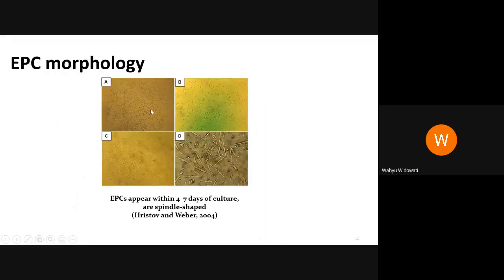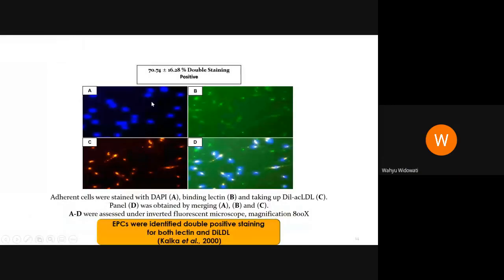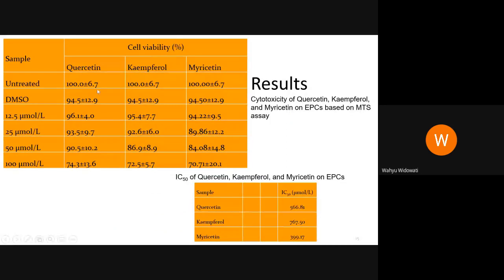Thank you. This is the EPC morphology, and then the results, and then the EPC cell viability. We have one minute more. For cytotoxicity, we know that tea or flavonoids have good cell viability.